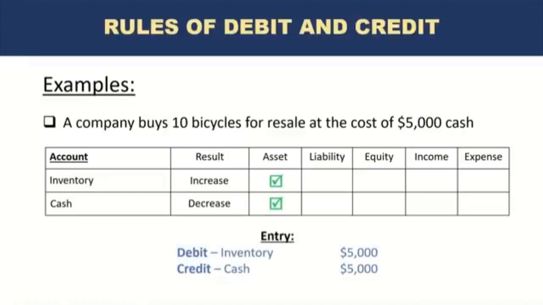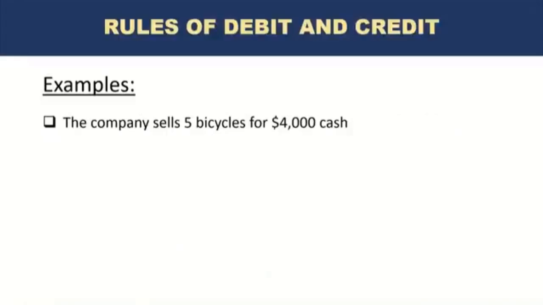So note that we discussed this in the accounting principles as well, the matching principle. Although the company has purchased these bicycles for sale, they are not recorded as an expense yet. And the reason is because they have not been sold yet. The amount will be recorded as expense depending on when and how many bicycles are sold. So we are waiting now. We are keeping the bicycles in the inventory as assets until a sale is made. And that is the time when we receive the revenue or income from the bicycles. And according to the matching concept, that is when we will record the cost of sales. And now we get to that.